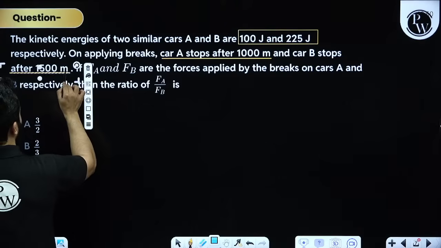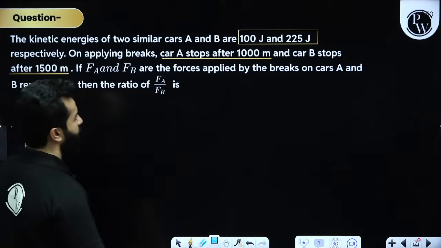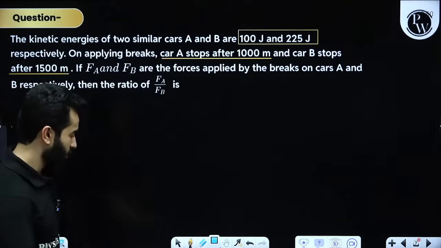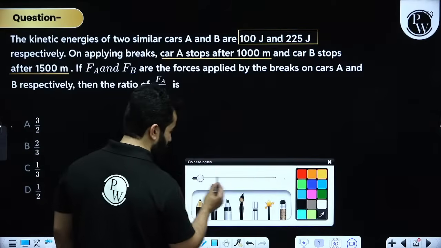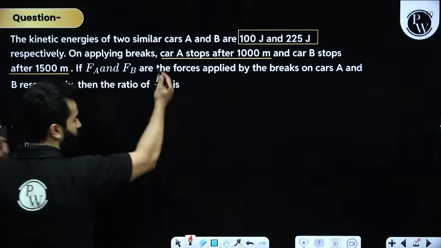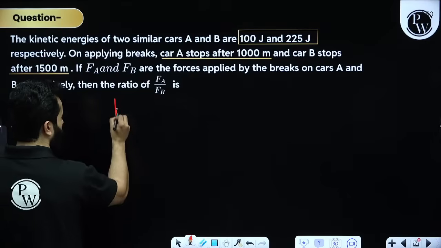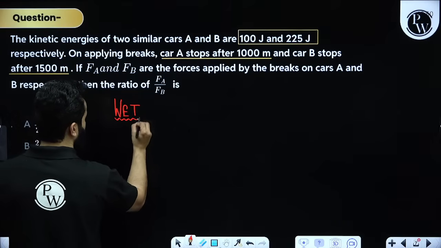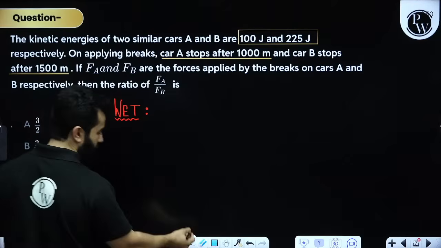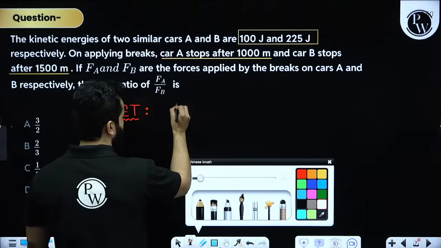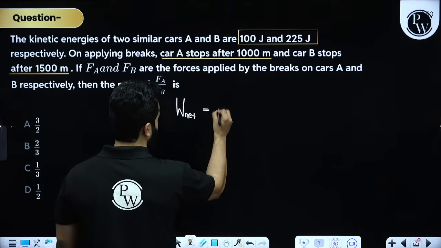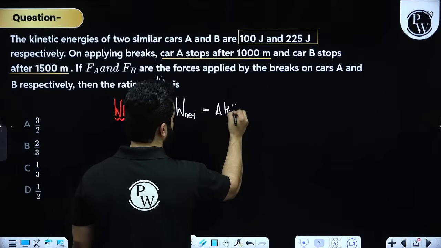If FA and FB are the forces applied by the brakes, this is again one tip for you. Whenever they ask questions like this, always remember the work energy theorem. Work energy theorem basically says that net work done will be written as change in kinetic energy.